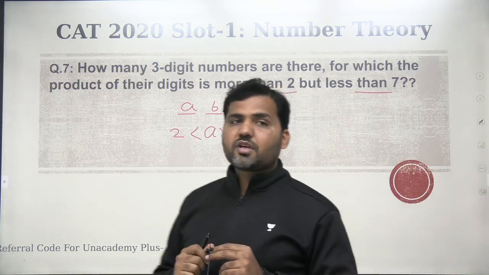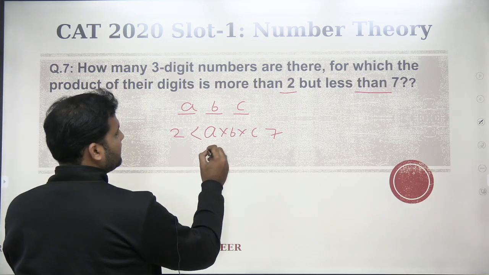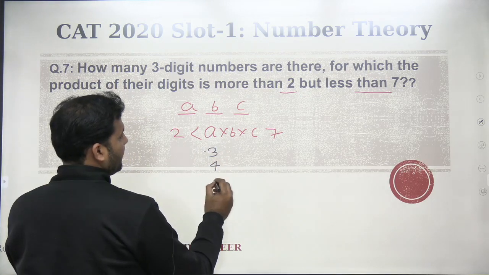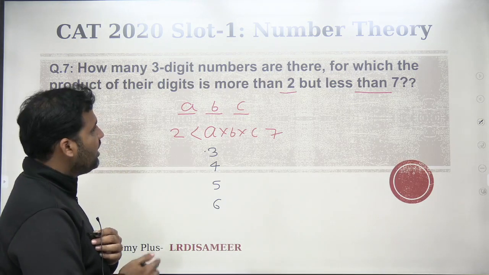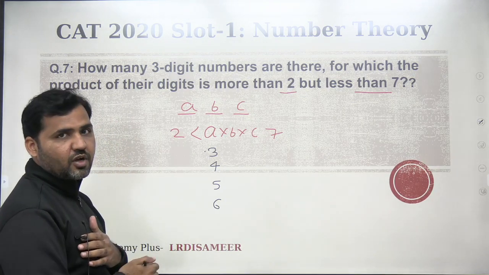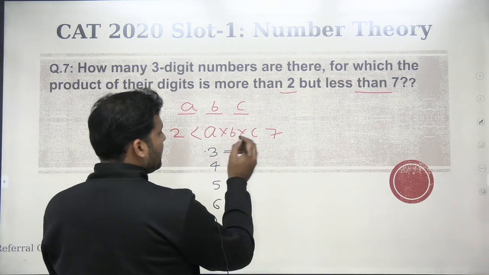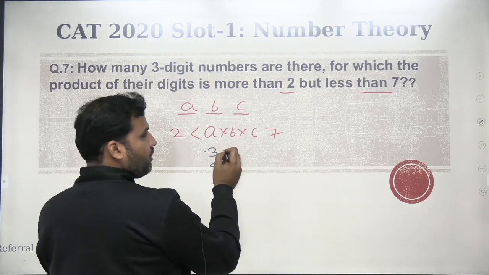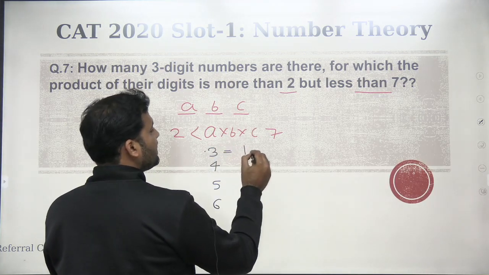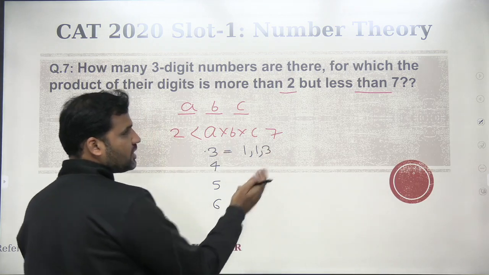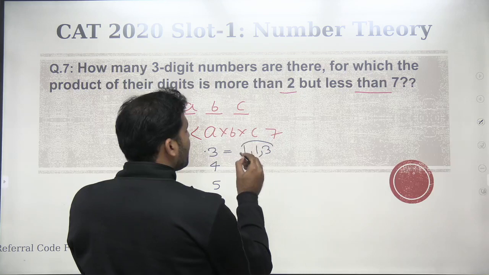Immediately it should come to your mind that the possibilities for the product of A, B and C can be 3, 4, 5 and 6. That's it. Because A, B, C are integers, the product will also be an integer. If A into B into C is 3, the possibility of having the 3 values' product as 3 is only 1, 1, 3. That means the number would be 113, because this is the only way to write 3 as a product of 3 numbers. So now how many numbers can you make out of it?